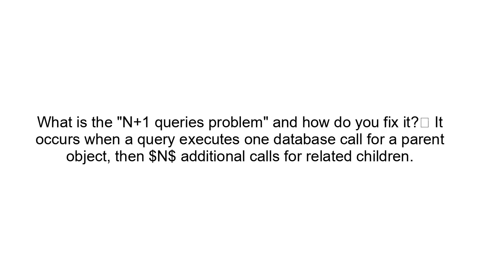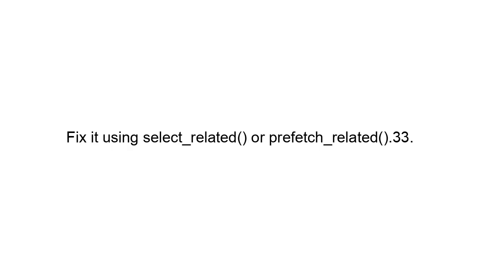What is the N+1 queries problem, and how do you fix it? It occurs when a query executes one database call for a parent object, then N additional calls for related children. Fix it using select_related or prefetch_related.